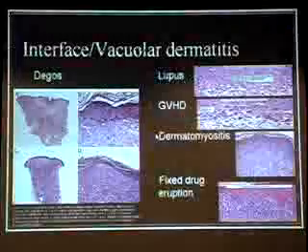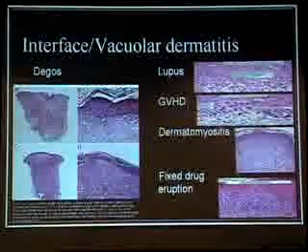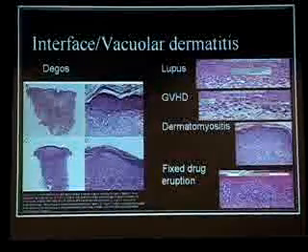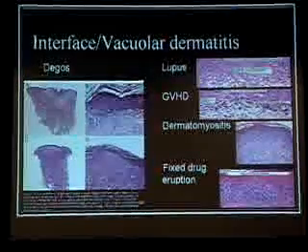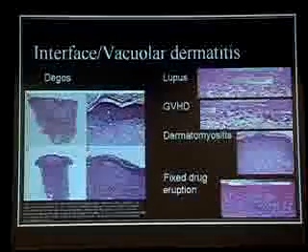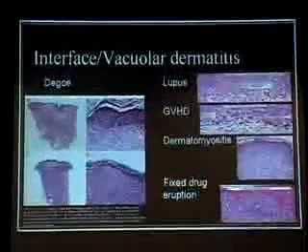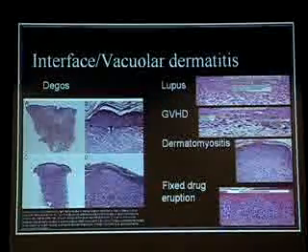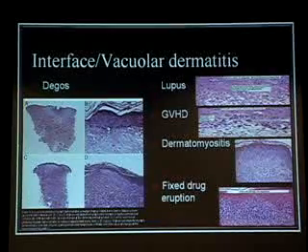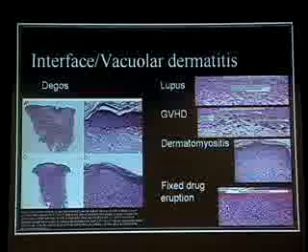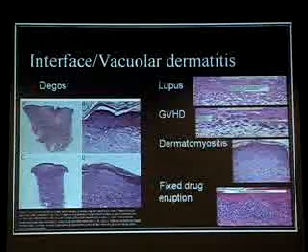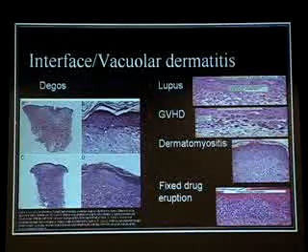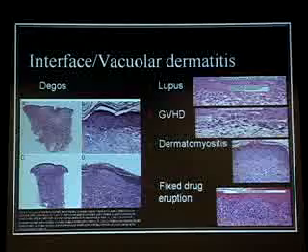Interface or vacuolar dermatitis. This is Degos. Again, what's really strange is that a disease which is affecting the blood vessels is somehow triggering this process at the border between the epidermis, which is this, and the dermis, which is this. Now look, you might say, Noah, well, that's not odd to me. I'll tell you why it's odd, because for the most part, interface dermatitis is thought to be an immune-driven process. For some reason, the white blood cells, the lymphocytes of the body, are sensing some kind of antigen here, maybe here, and they're attacking the area.